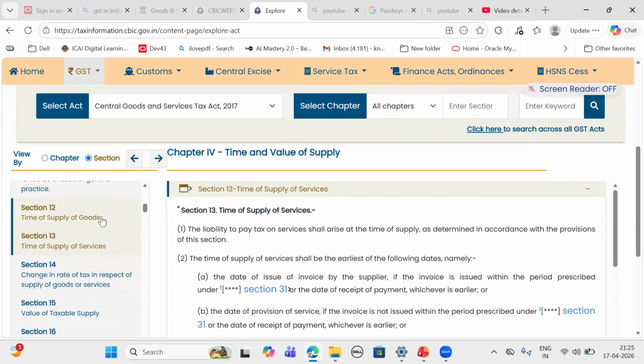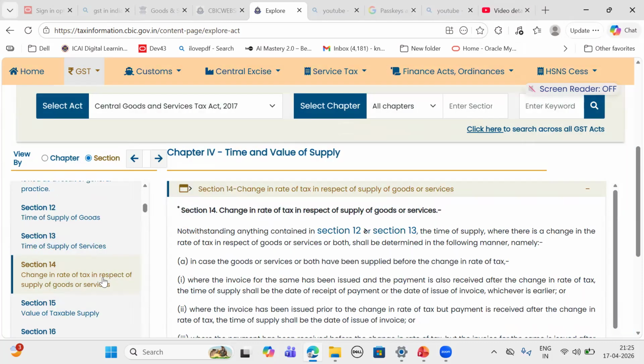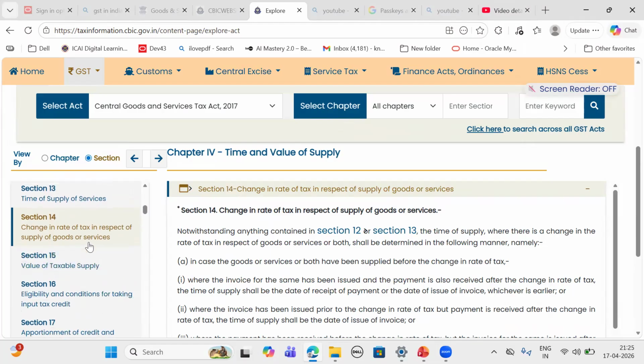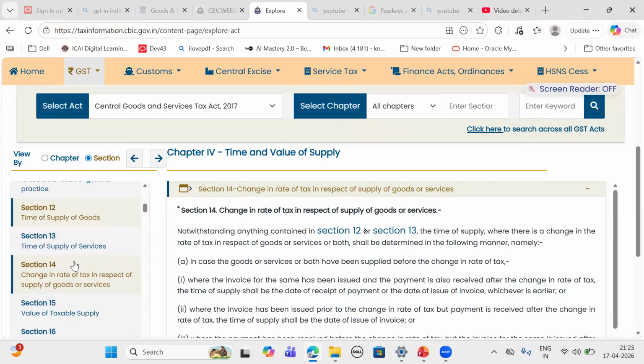Time of supply of goods, time of supply of services. Section 12 talks about time of supply of goods. Section 13 follows up with time of supply of services. Then Section 14, change in rate of tax in respect of supply of goods or services. Up till 11, we are studying together.